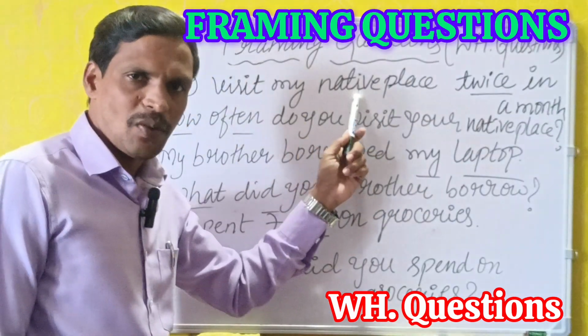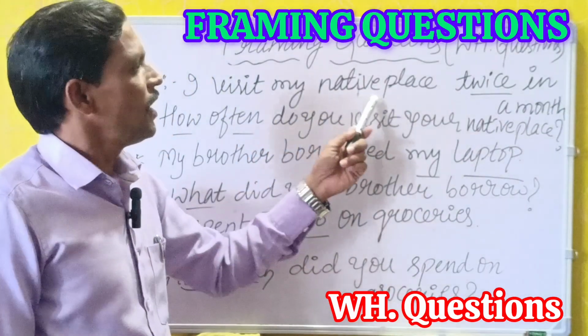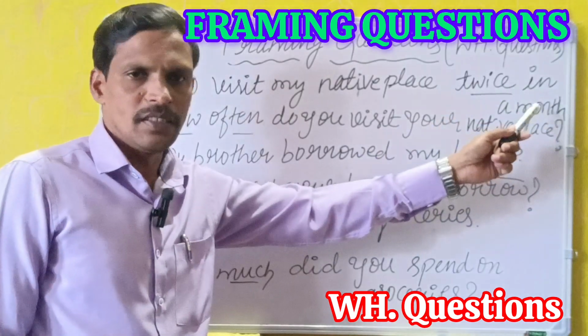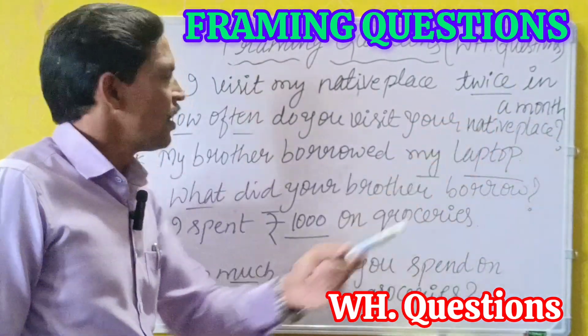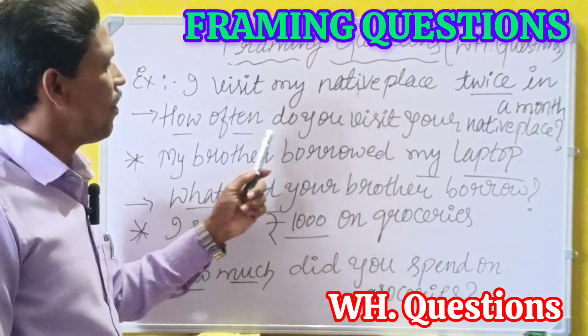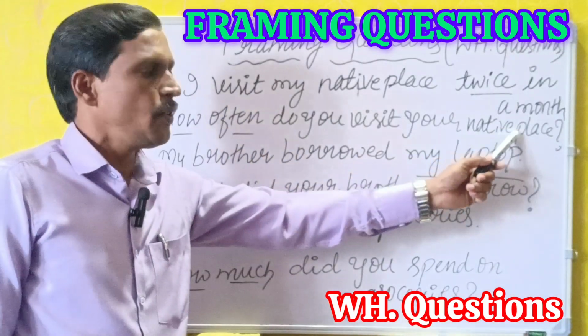Let's continue the topic. I visit my native place twice in a month. Here we have underlined the word twice. Twice means two times. The question is how often do you visit your native place?